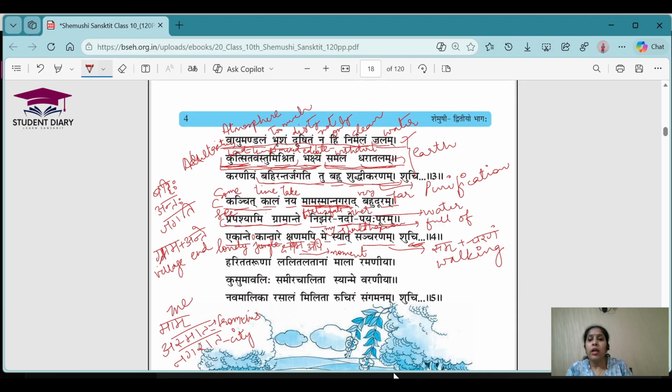Basically, there he wants to go. In the lonely jungle, ekante kantare means in the lonely jungle, for a moment only, or for a moment also, my walking should also happen there. I should also move in some peaceful, lonely jungle. That's what he wants. That is his hope, that for some time he wants to stay away from his city life.